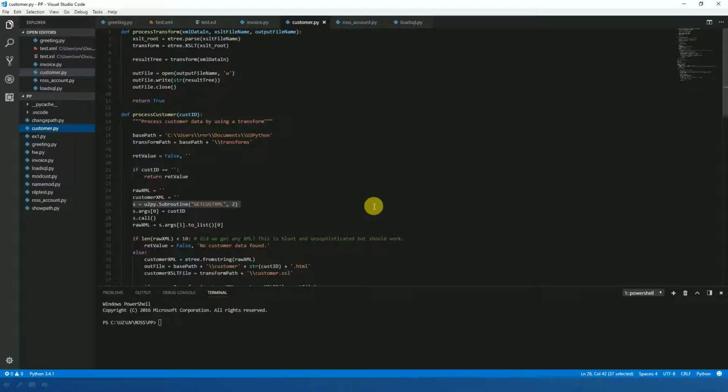So what's happening here is the Python code will be started from the operating system. It will call in and run a subroutine on Universe. That subroutine will return some data in XML form. The Python code will then take that XML, transform it using XSLT technology as supplied by the LXML library, and output that to an HTML file. So let's see if that works.